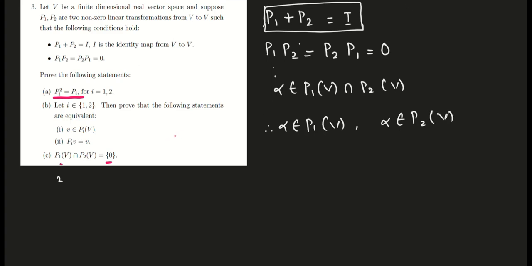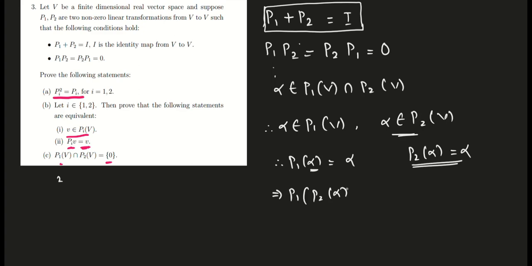Now observe what I have proved: if alpha belongs to the image of P1, then P1 of alpha is equal to alpha by using the condition from part B. So P1 of alpha is equal to alpha, and as alpha belongs to the image of P2, P2 of alpha is equal to alpha. Now, in place of alpha, I am just using P2 alpha. So P1 of P2 alpha is equal to alpha, that is, P1 P2 of alpha is equal to alpha.